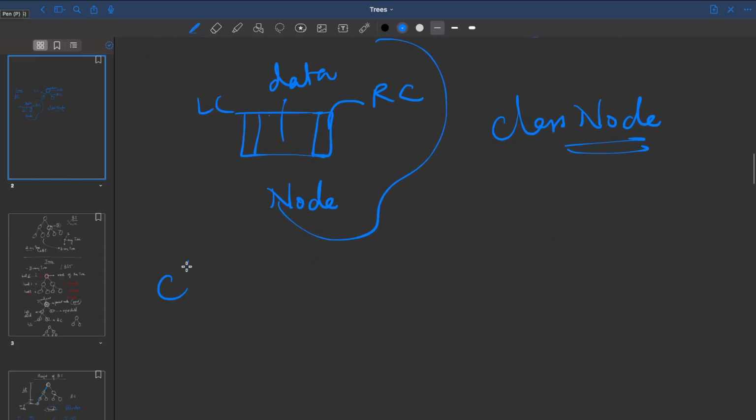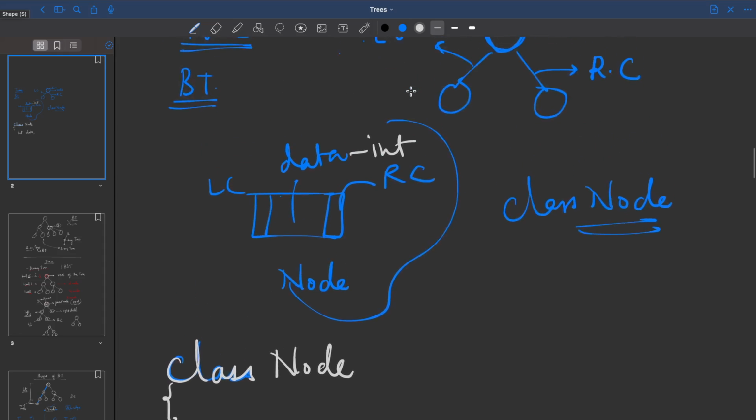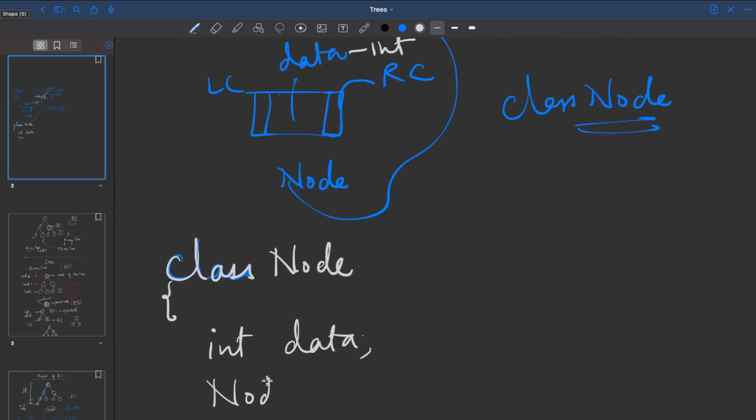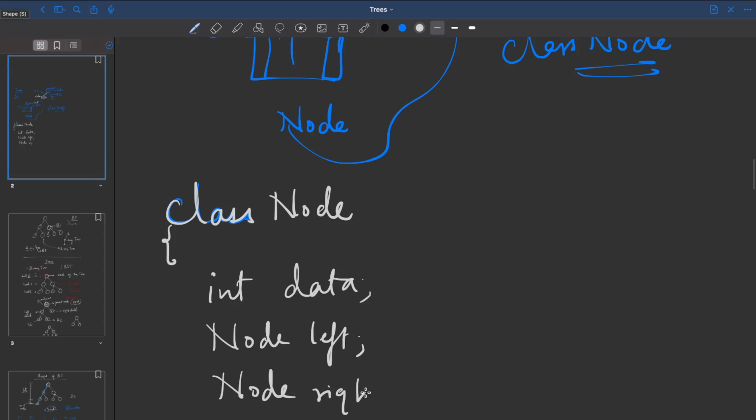Let's look at this. I can write code like this: class Node. What information do I need? Let's say I want to store integer type of data, so I'm going to say int data. What is next? This needs to refer to another object of the Node class, right? This will again have a left child, right child, and the data. That means it is referring to what type? Again, the node type. So what will I have here? Node left. And again, Node right. And this constructs my class.